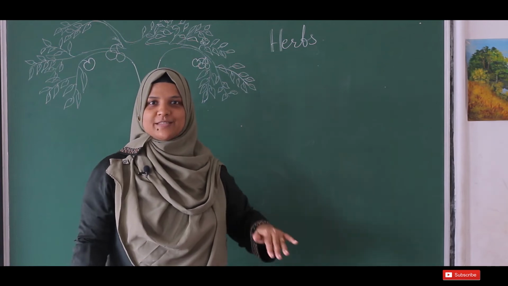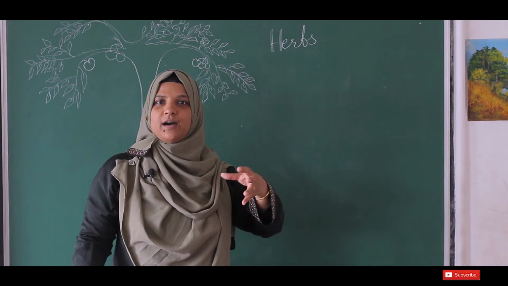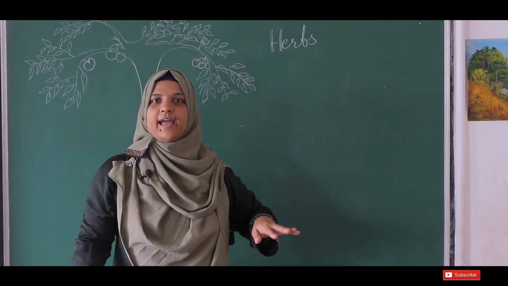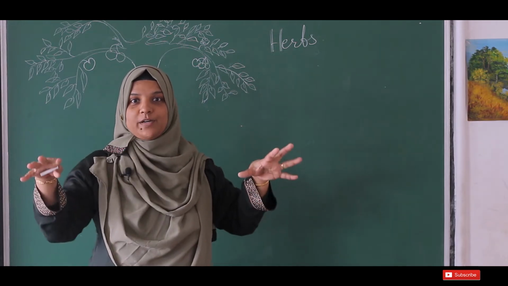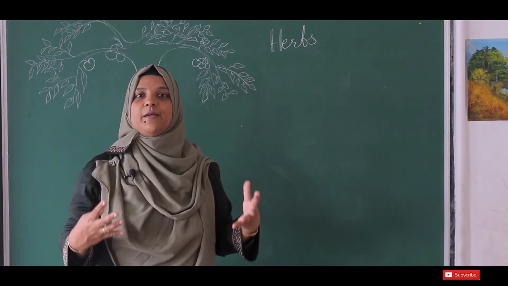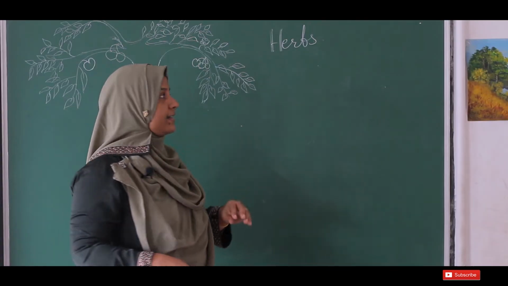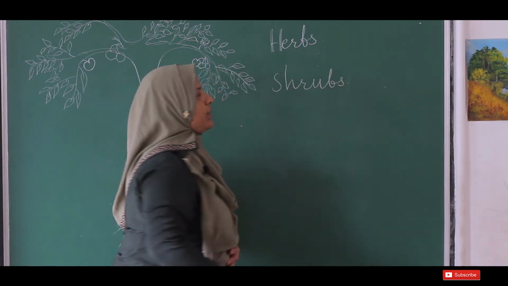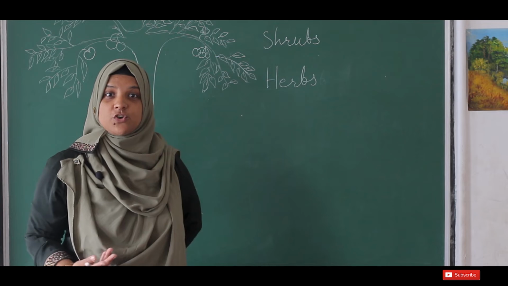Then there are some other plants, of this much size, and they will have a somewhat hard stem, but not very thick, and they have many branches. But the branches start from the base of the plant itself, not from the top. Plants like our jasmine and rose plant, etc. These plants we can categorize as shrubs. These are called shrubs.